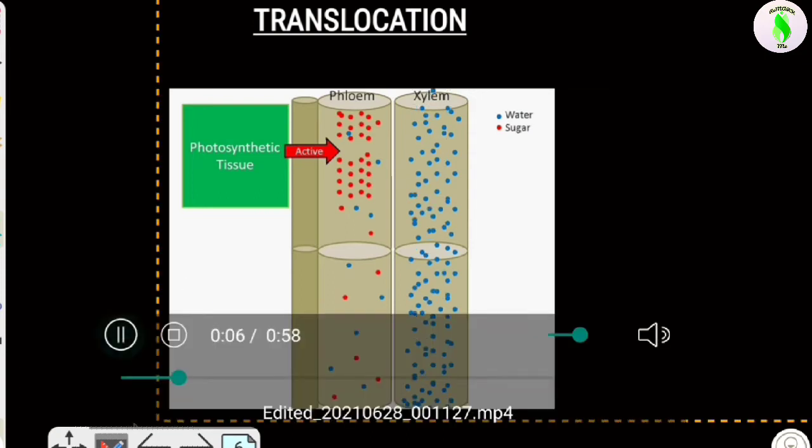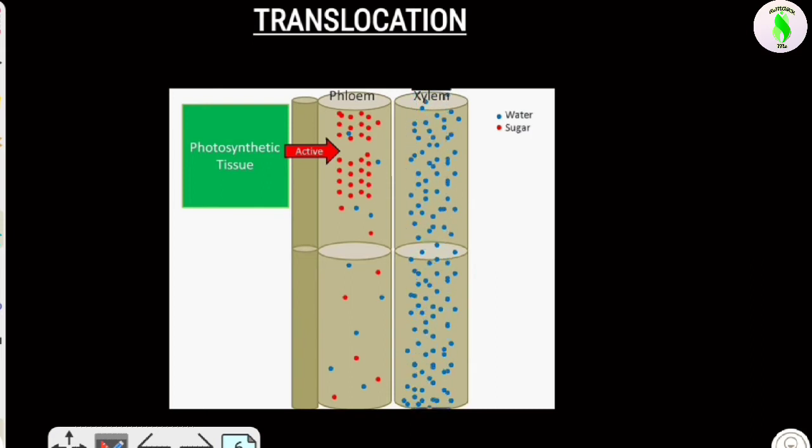And after coming inside the phloem tissue, what will happen? Let's try to understand. Now the water from the xylem tissue comes into the phloem tissue. When the sucrose comes inside the phloem tissue, the concentration of solute is very high and the concentration of water in the phloem is very low.